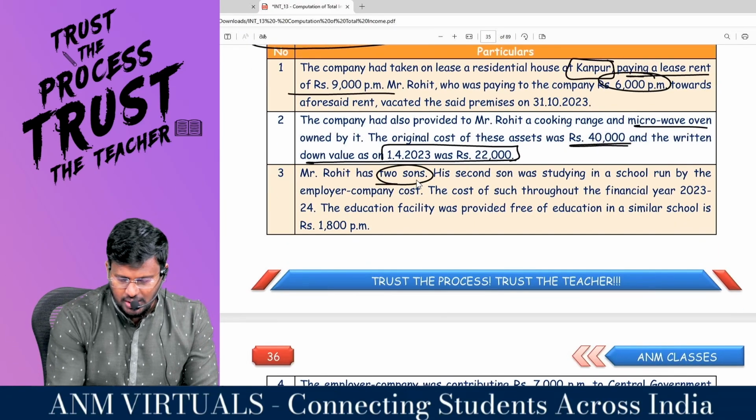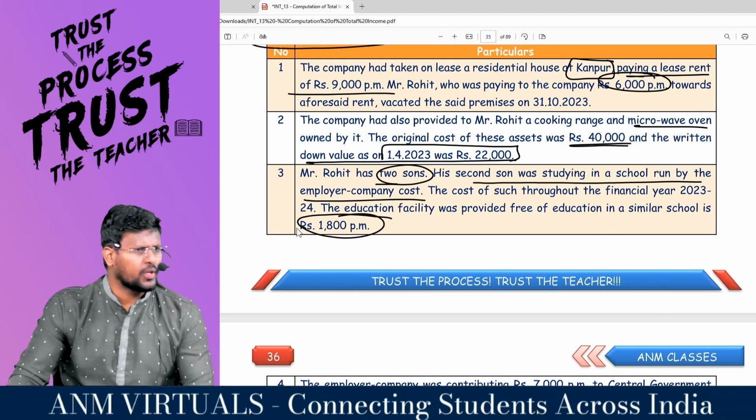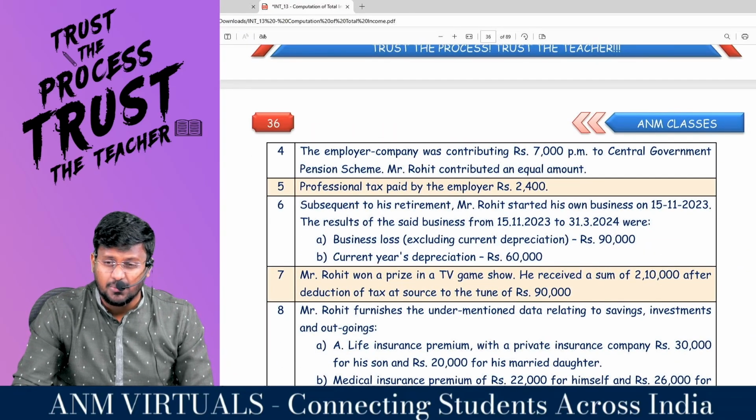Mr. Rohit has 2 sons. His second son was studying in a school run by the employer company. Cost of such education is 1800 per month. So, in excess of 1000 rupees, it is fully taxable. So 1800 will be the taxable perquisite.